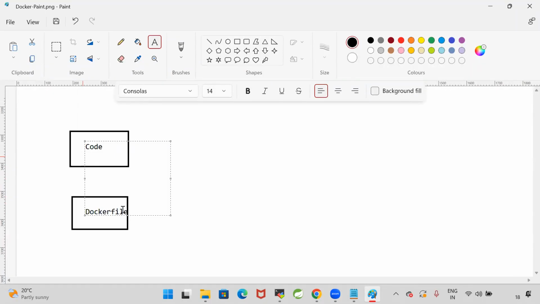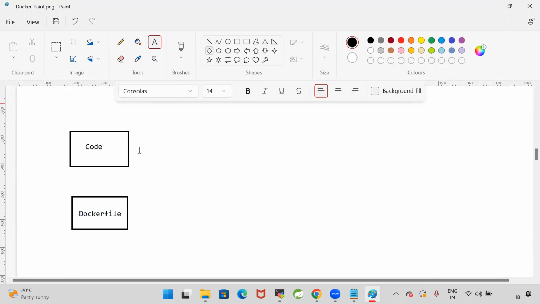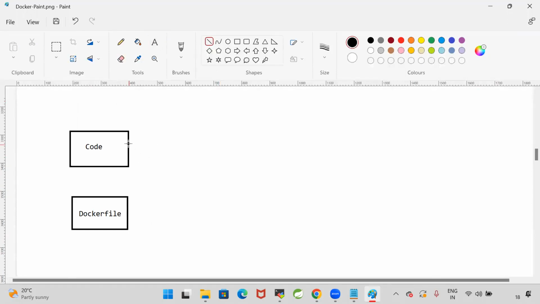I want to take this code and this Docker file, and with them build a Docker image.